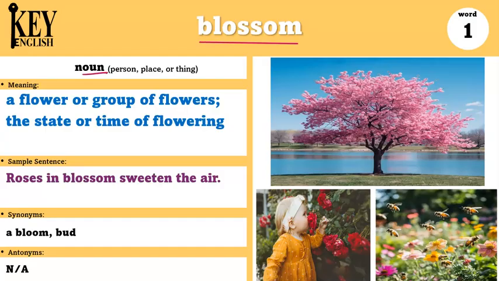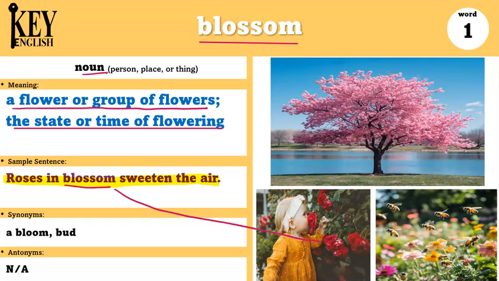Blossom is a noun, and a blossom is a flower or group of flowers, or the state or time of flowering. The example sentence says, "Roses in blossom sweeten the air." So when the roses are in blossom, when they are completely open like these here, they make the air smell sweeter. Have you ever smelled a rose when it's in blossom like this one?